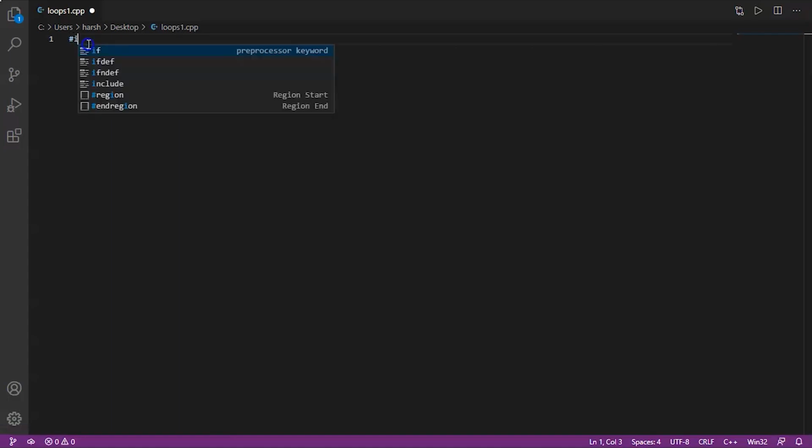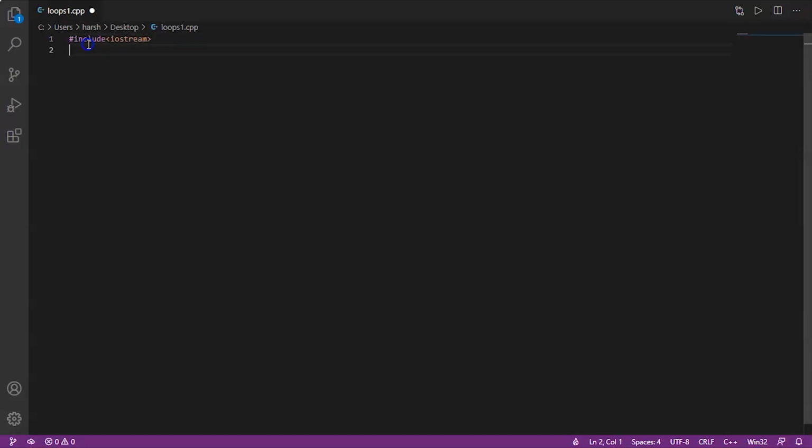We'll write the header file #include <iostream>. Now we'll write using namespace std. Now here is the int main. Now we'll write the for loop with the for keyword.